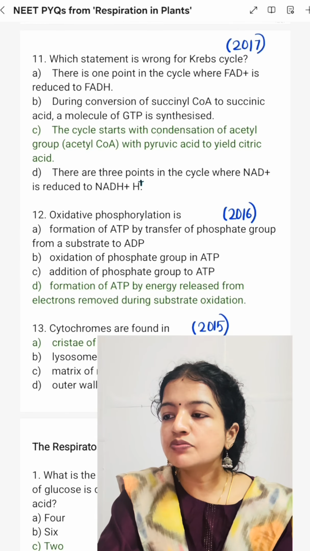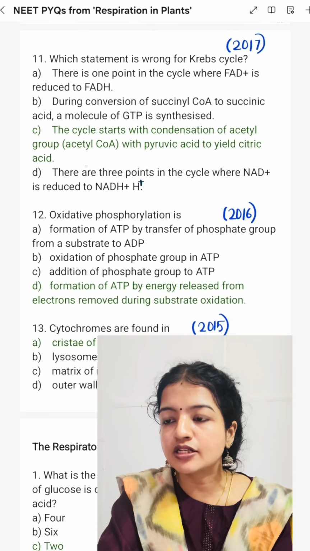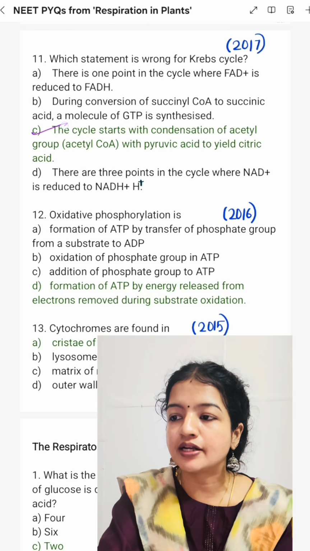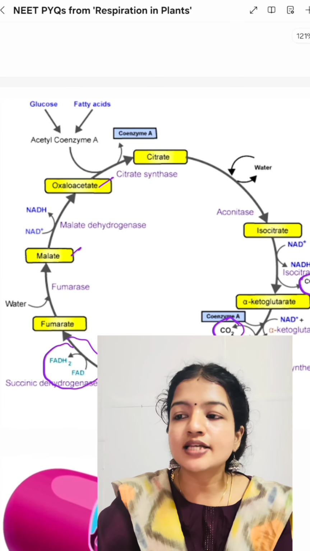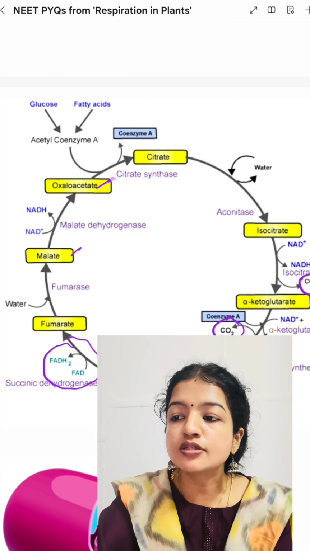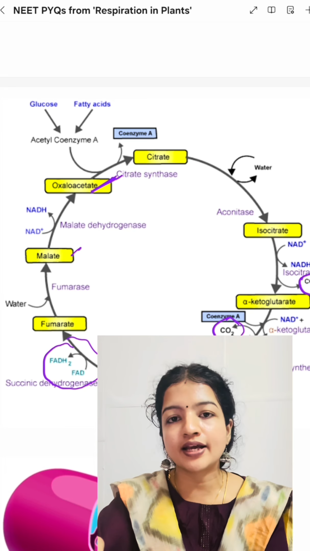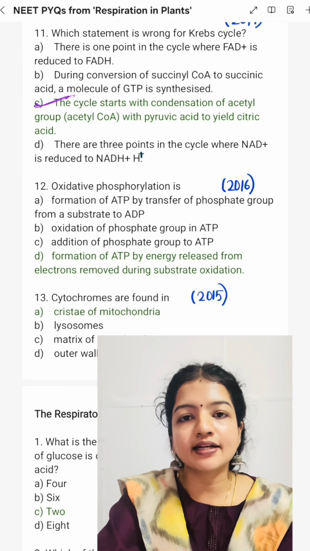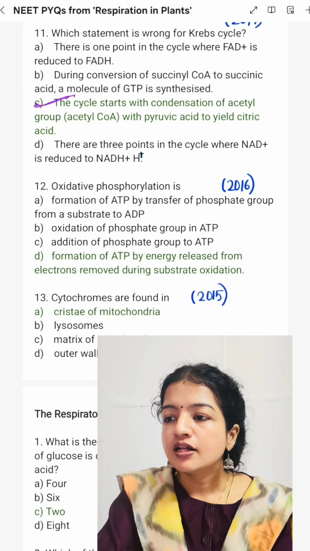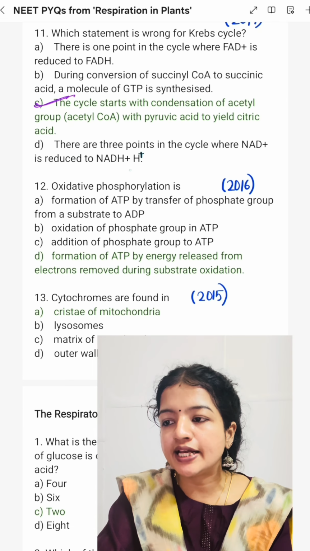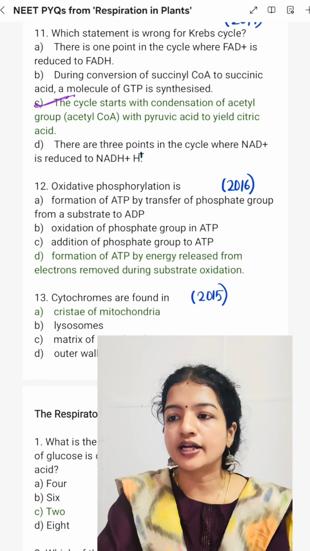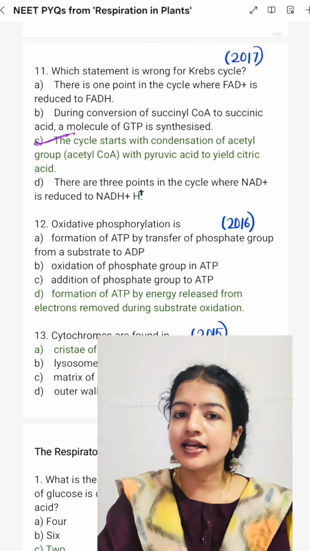The statement C says the cycle starts with condensation of acetyl CoA with pyruvic acid to yield citric acid. This is the incorrect statement. The cycle starts with condensation of acetyl CoA with oxaloacetic acid, not pyruvic acid. So C is the incorrect statement. Whereas D, there are 3 points in the cycle where NAD+ is reduced to NADH+H+. This statement is correct. So statement C is the incorrect statement.